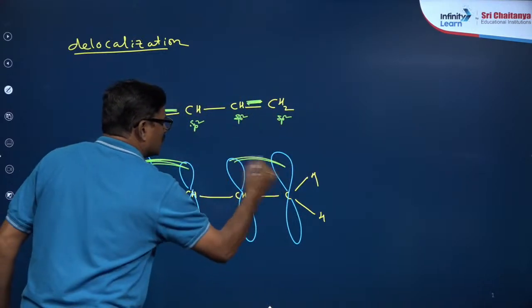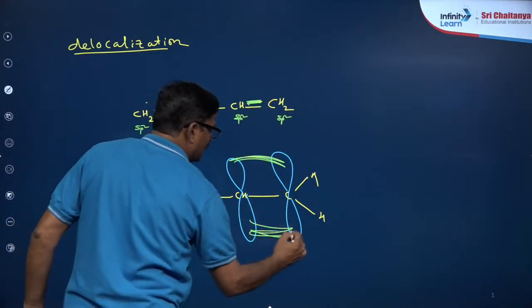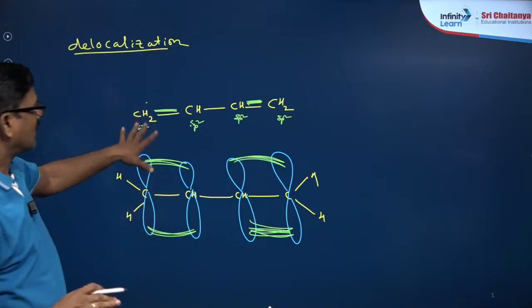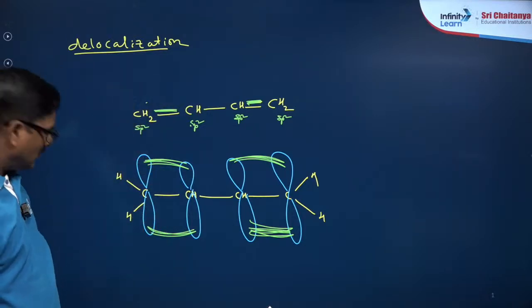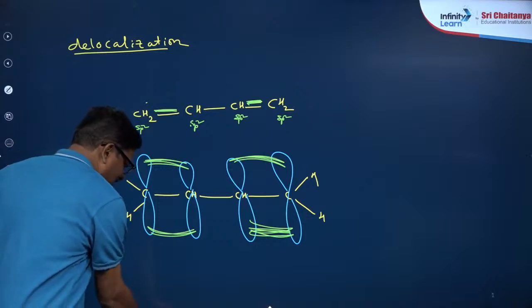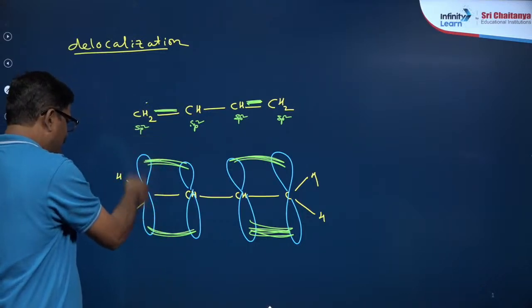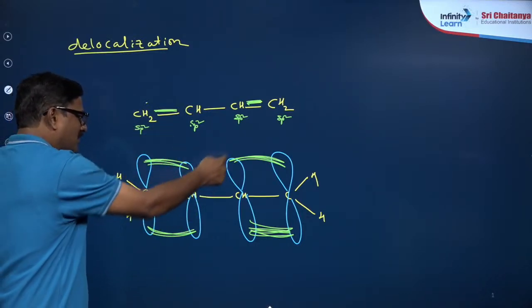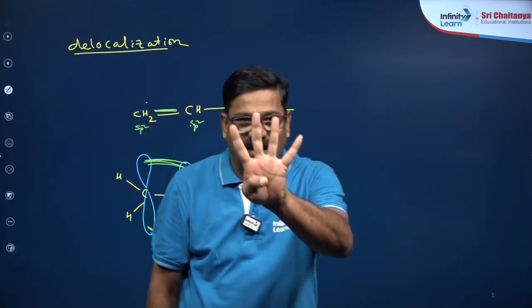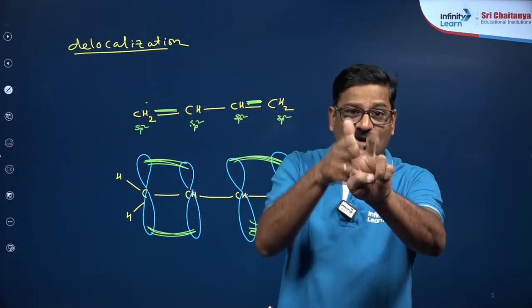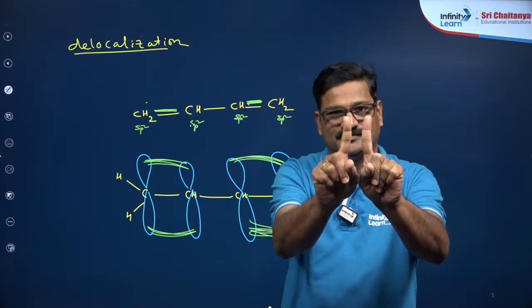I just want to show you the orbital picture. This is called but-1,3-diene. Now what happened? This is one p orbital, this is one p orbital, this is one p orbital. How many p orbitals are there? They lie parallel to each other like this.